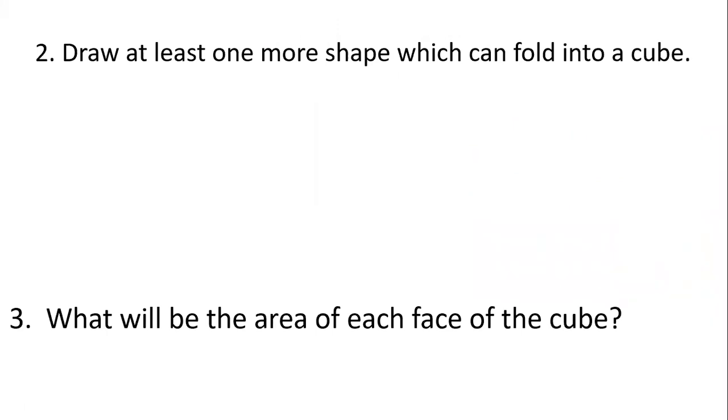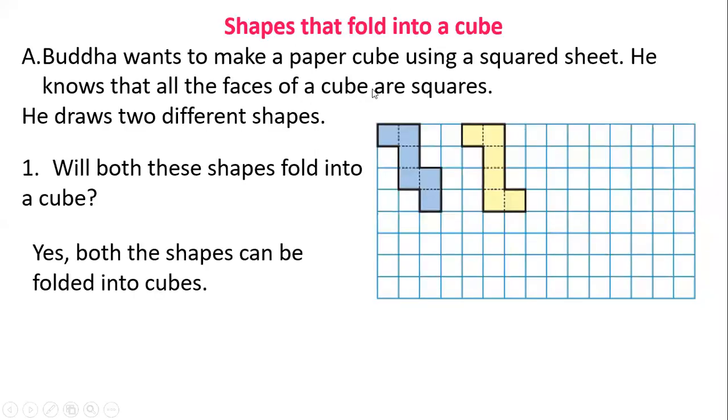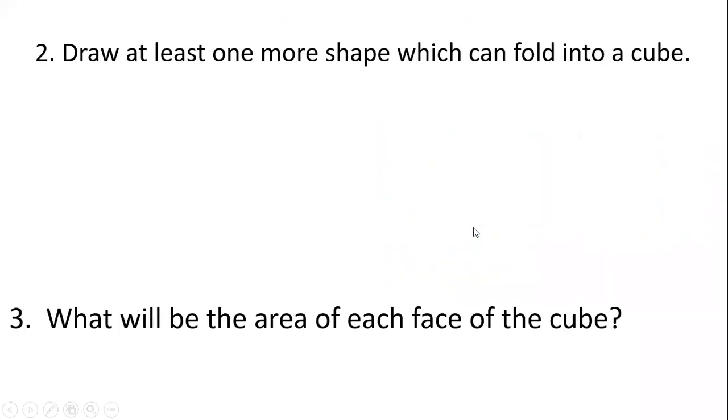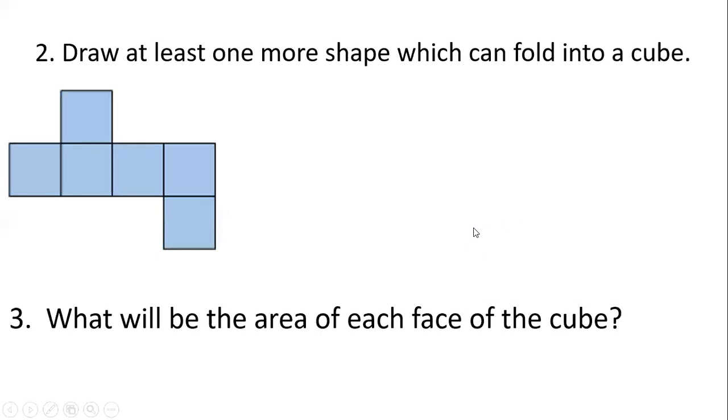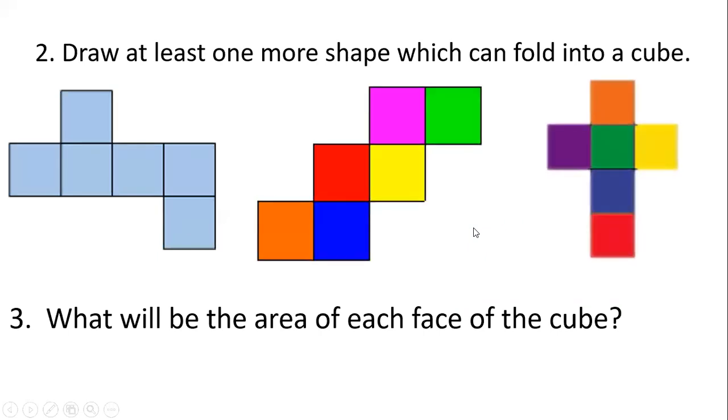Draw at least one more shape which can be folded into a cube. Earlier you have seen 2 shapes which can be made into a cube. I am asking you to try some more. The same cuboid you can take, a cuboid with sides equal. It's a cube. You can make this as a cube.